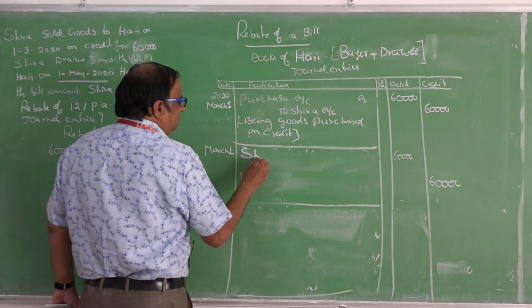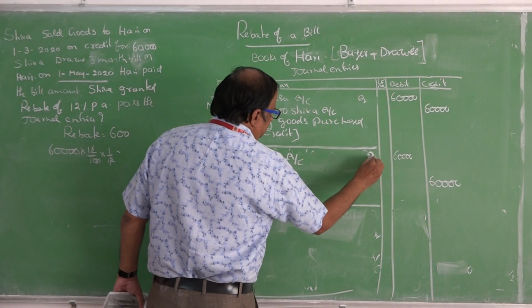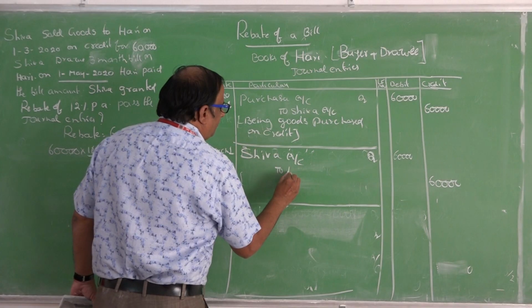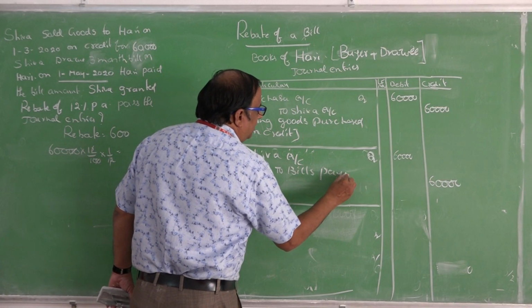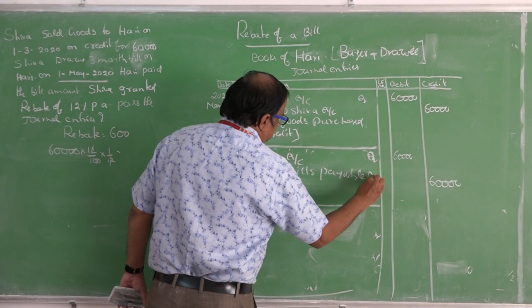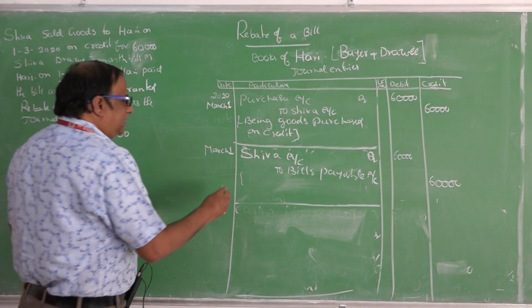Shiva account debit to bills payable account.